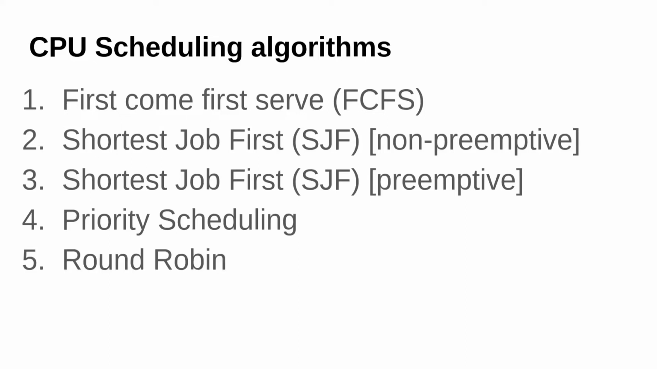Fifth one is round robin. So in round robin we maintain a queue, and in that queue we have all the processes, and we execute a process for some time quantum. Let's say we execute one process for 10 seconds, and then we execute the other one and put it back into the queue, and we go in a round robin fashion.